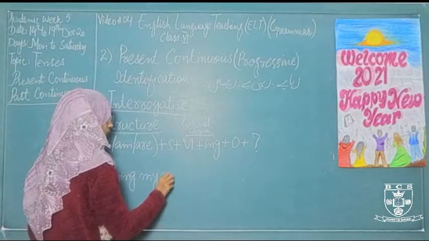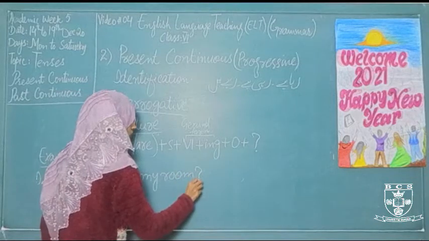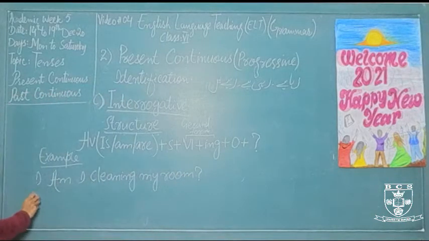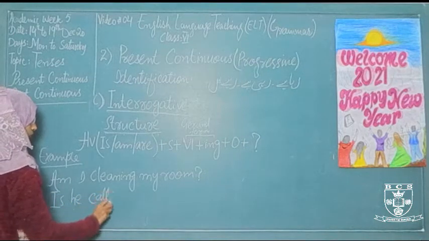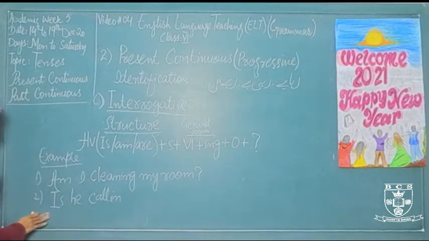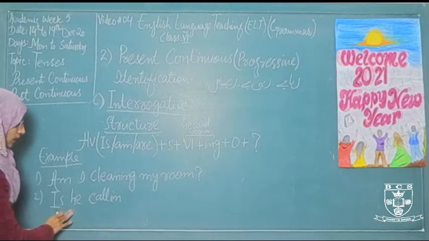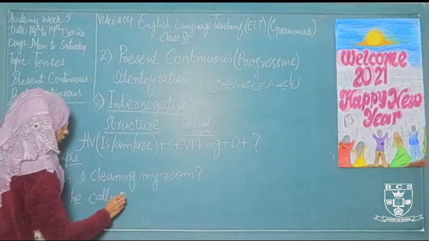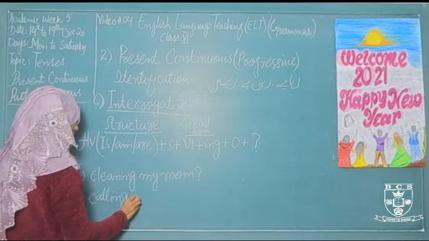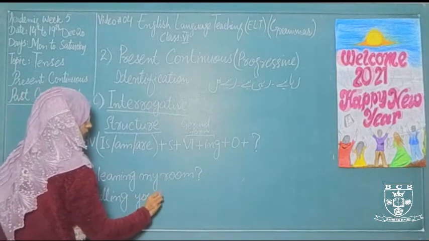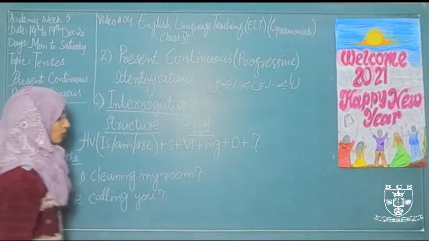My room is the object, then the question mark. Is, helping verb, he is the subject, and calling is the verb plus gerund form. Is he calling you? You is an object, then it ends in a question mark.